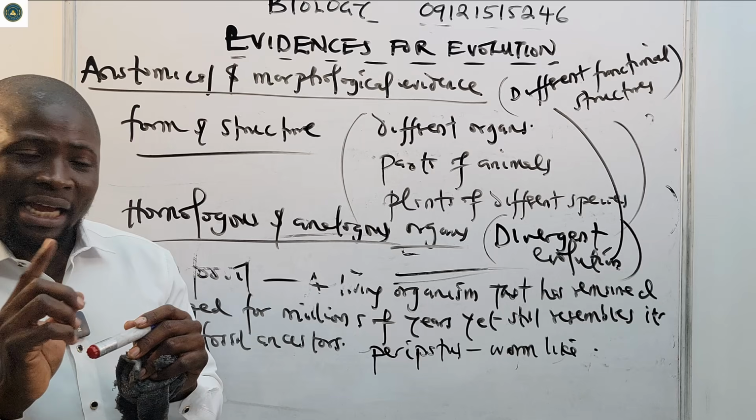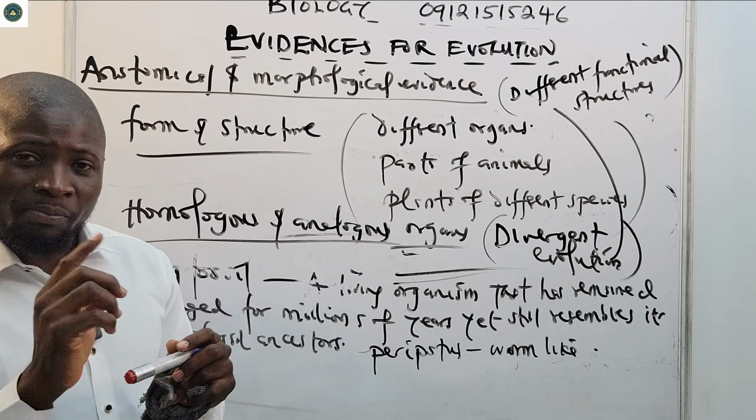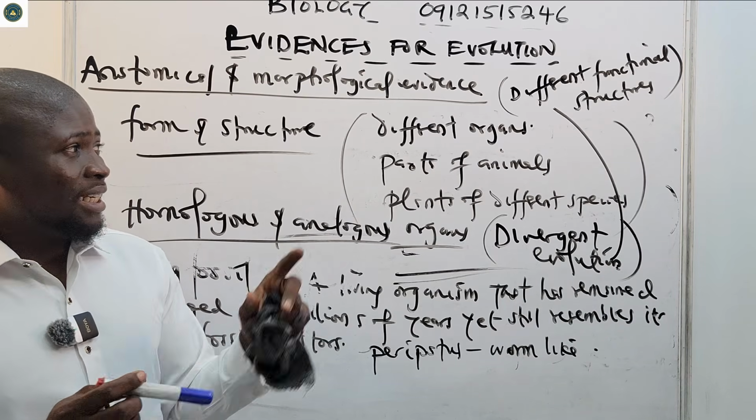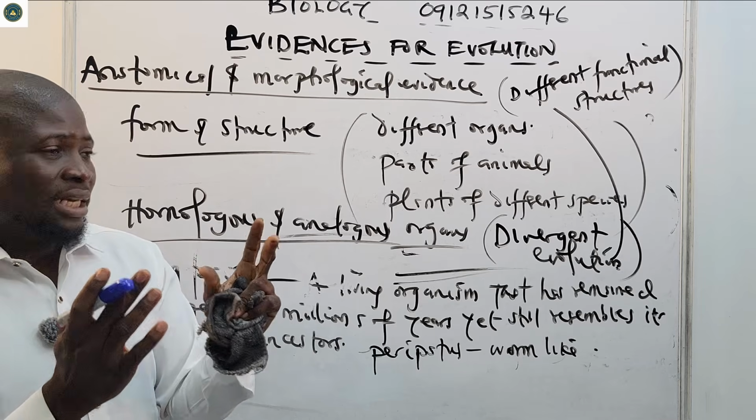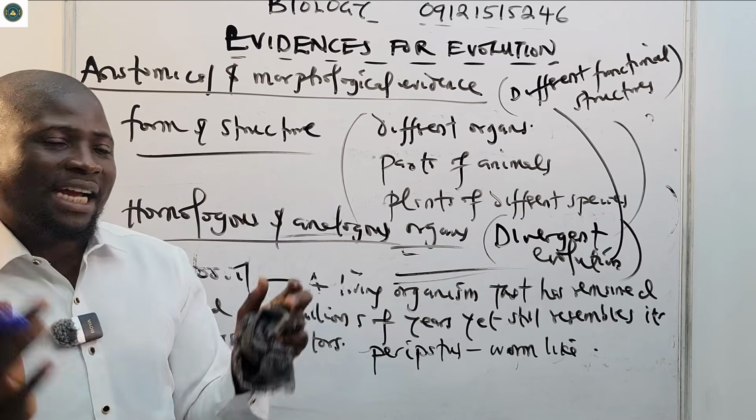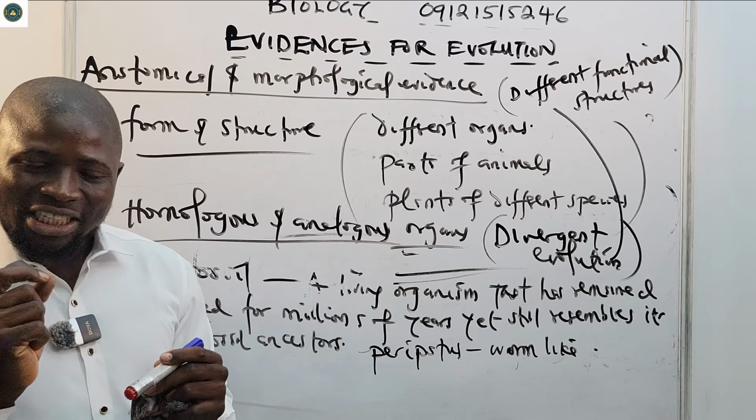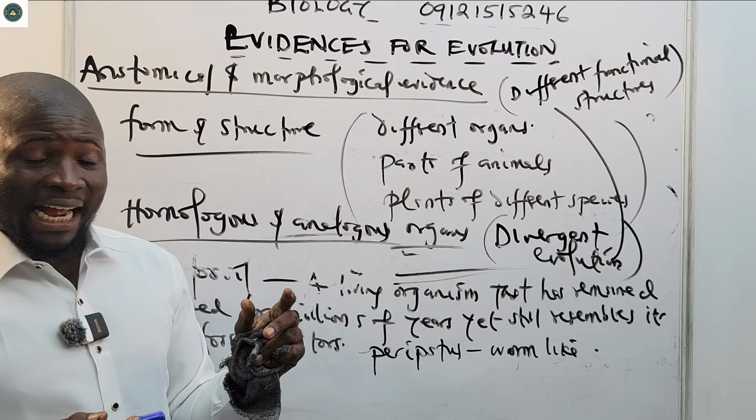Take note, please. These are exam questions. The development of different functional structures among a group of closely related animals is what is referred to as divergent evolution.